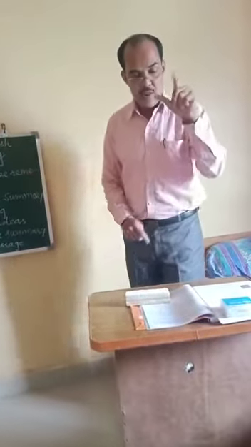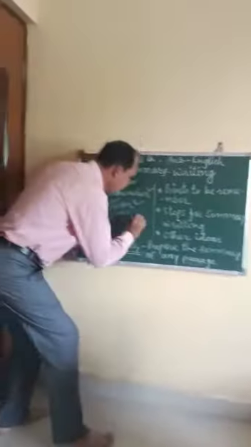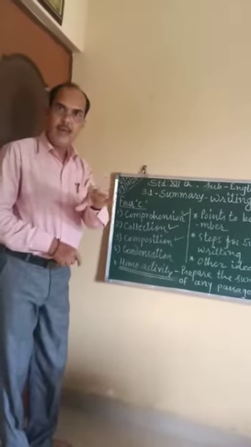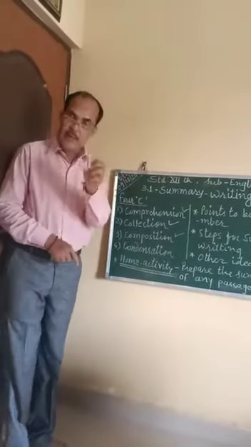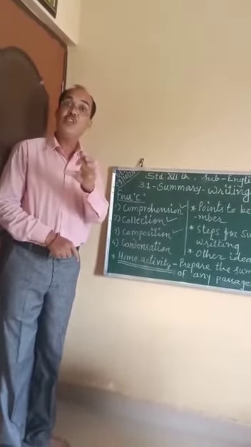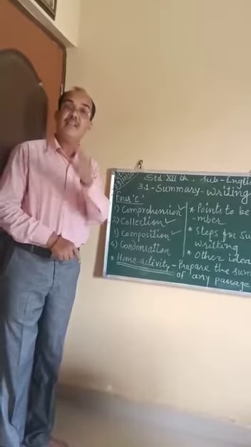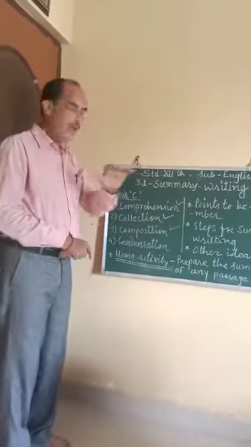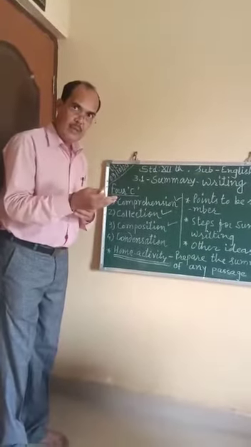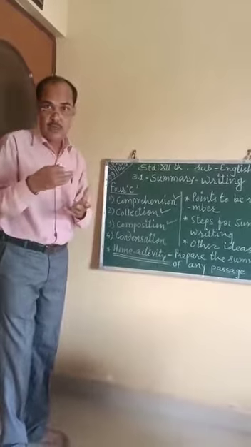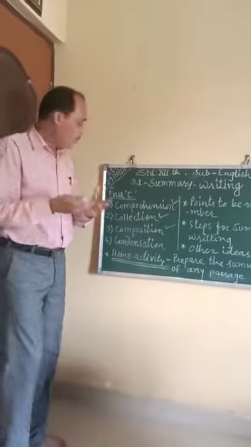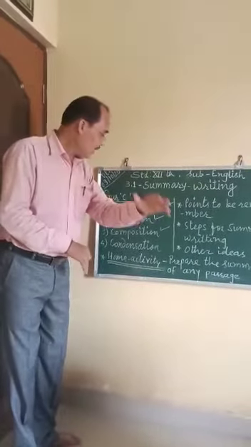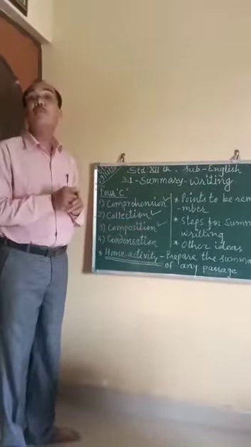Next C is composition. Composition means we understand the passage fully, very clearly, and then we collect some different kinds of important sentences, words or central ideas of the passage, the message given by the writers. So you have collected in your mind, and then I mean to say, compose your sentences in your own words, that is most important, because we compose it, we construct it, we try to write it, and that is called composition.